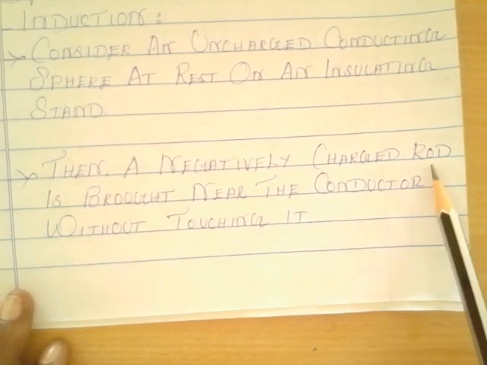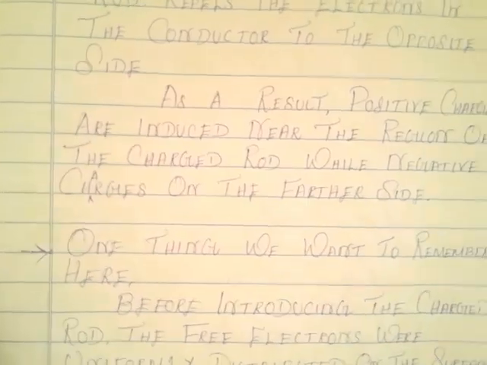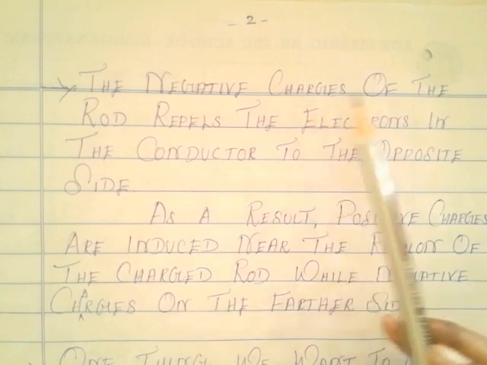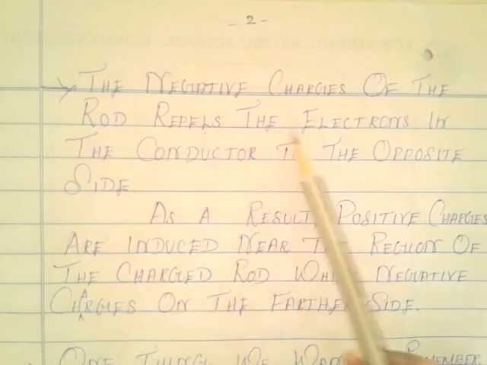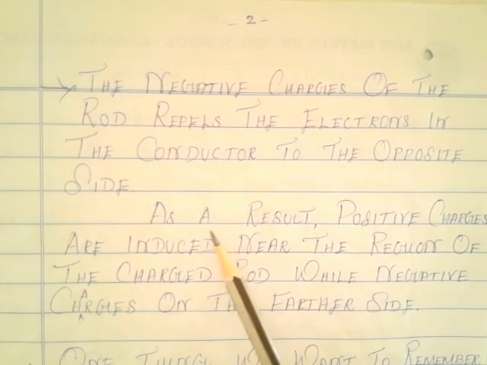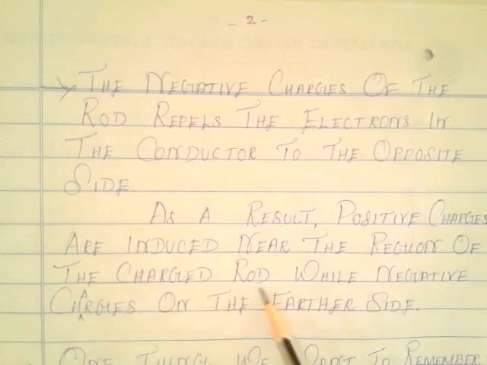Then a negatively charged rod is brought near the conductor without touching it. The negative charges of the rod repel the electrons in the conductor to the opposite side. As a result, positive charges are induced near the region of the charged rod, while negative charges are on the further side.